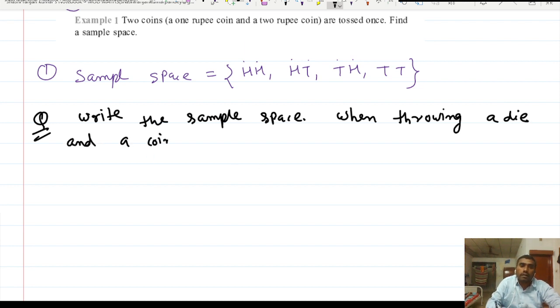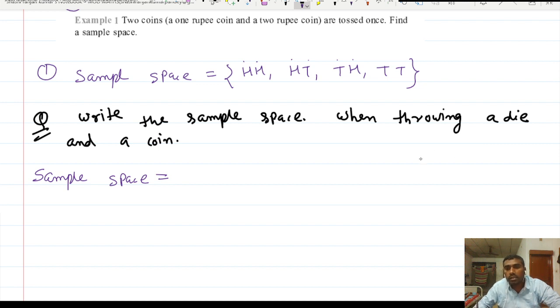Now see, when we are throwing a dice and a coin, what is the sample space here? So the sample space will be like that. You can add the total possible outcomes. So simple. See.